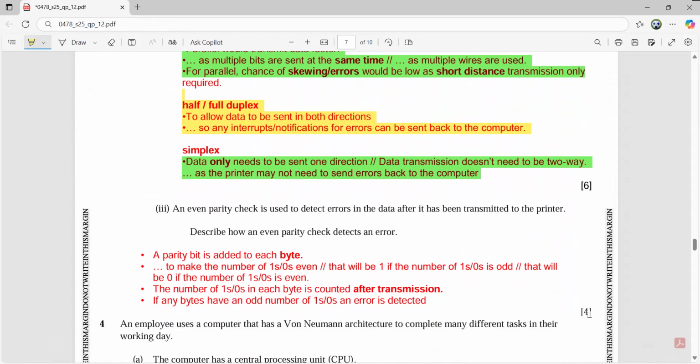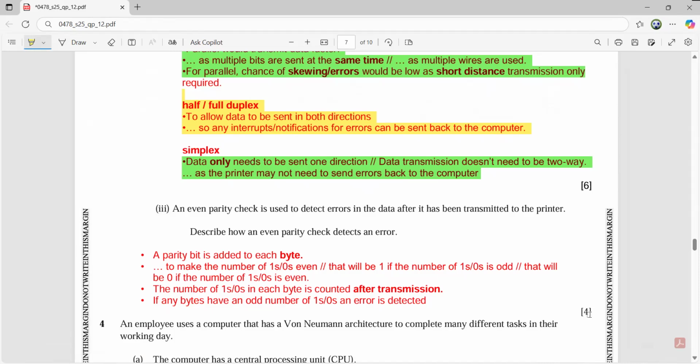A parity bit is added to each byte. This is what you know, to make the number of ones an even number. And the number of ones in each byte is counted after transmission. If any byte has an odd number of ones, then an error is detected. So this is what you have learned. We count the number of ones in the byte. If the number of ones is an even number, it means that it has been transmitted accurately.